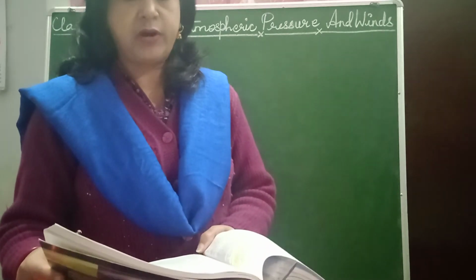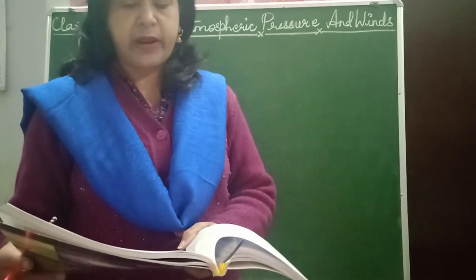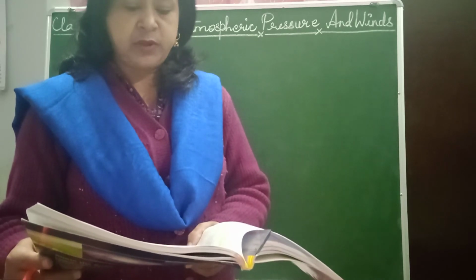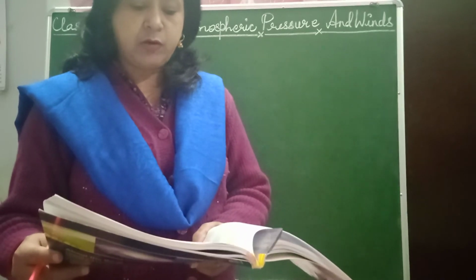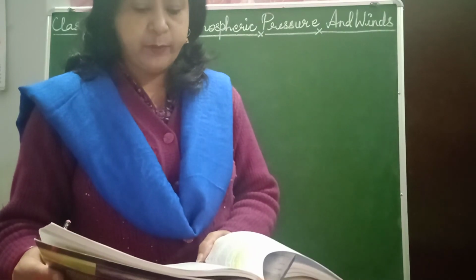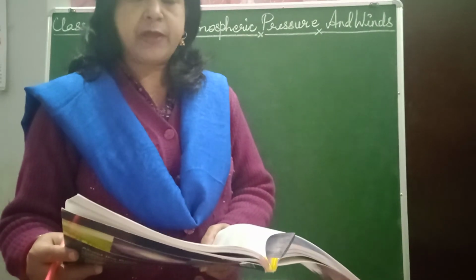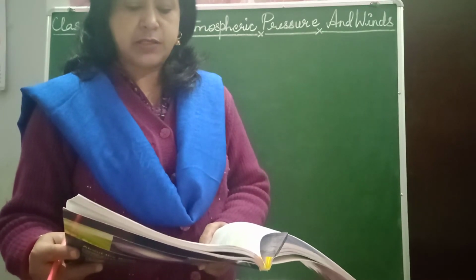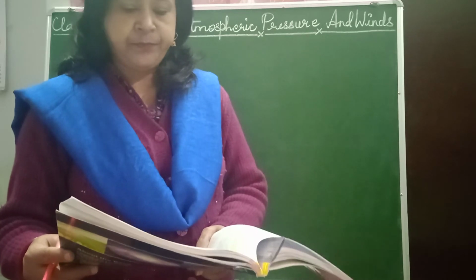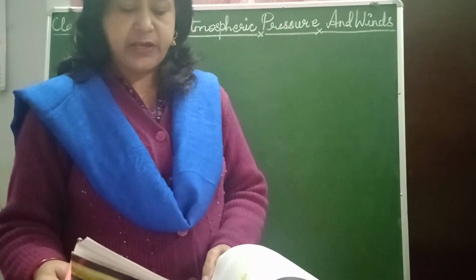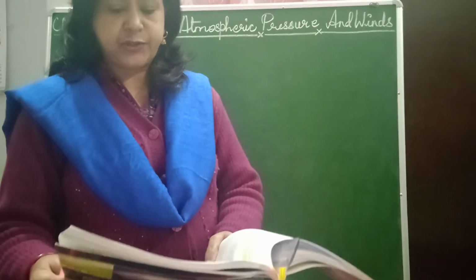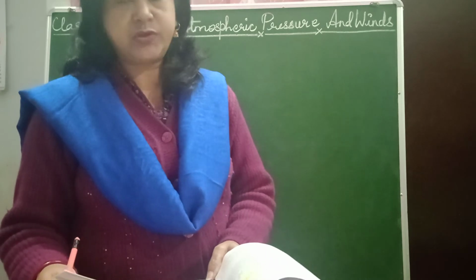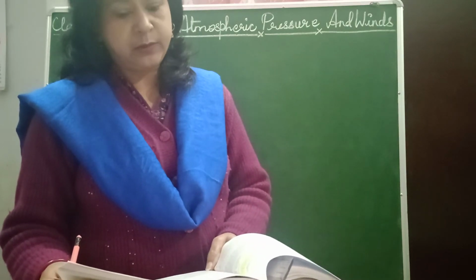Permanent winds and periodic winds. Permanent winds blow regularly in the same direction in certain latitudinal zones corresponding to the major pressure belts of the world. They are also called planetary winds or prevailing winds. Periodic winds are winds which blow in certain periods of the day or certain seasons only. These winds develop as a result of variation in local temperature, pressure and humidity. Examples: land and sea breeze and monsoon winds are called periodic winds.